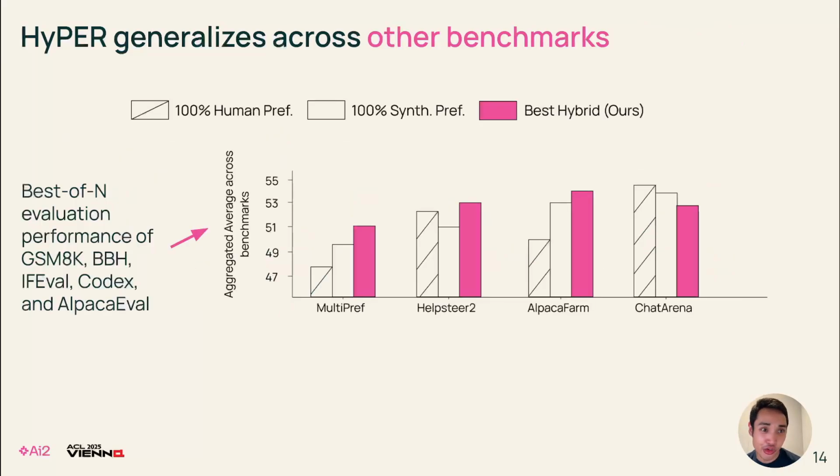And then finally, we also show that our hybrid mix results in models that perform well not only on reward bench but also on other evals. For the past few slides, we've only been testing on reward bench, but we also wanted to show that even if we use reward bench as our target, the preference router still generalizes to different types of benchmarks and evaluations. In this graph, we show an aggregated score on GSM-8K, BBH, IFEval, Codex, and Alpaca Eval via best-of-n ranking, and find that in most cases, our hybrid mix still works.